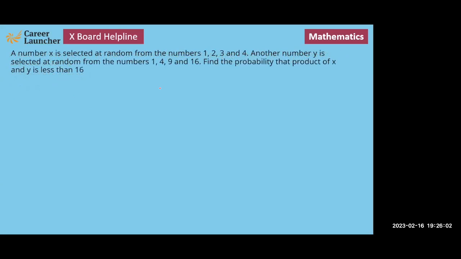A number x is selected at random from the numbers 1, 2, 3, and 4. Another number y is selected at random from the numbers 1, 4, 9, and 16. Find the probability that the product of x and y is less than 16. So आपके जो numbers हैं, एक x यहाँ से आ रहा है 1, 2, 3 and 4, और y यहाँ से आ रहा है 1, 4, 9 and 16. So we need to find out the probability. If you pick one number from here and one from here, we need to find out the product of x comma y is less than 16.